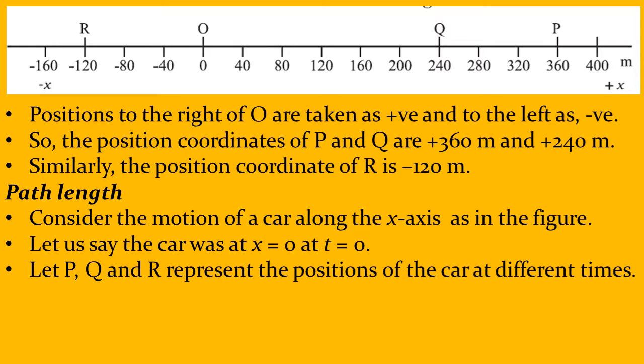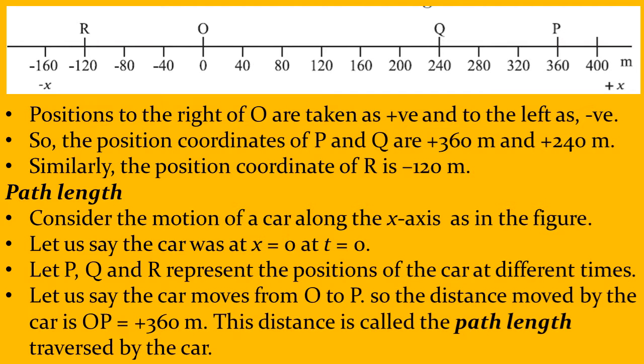Now let P, Q and R be the positions of the car at different times. Let us say the car moves from O to P. So the distance moved by the car is how much? 360 meters. Now this distance which the car moved is called the path length.